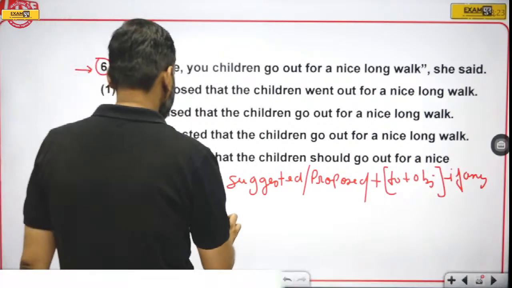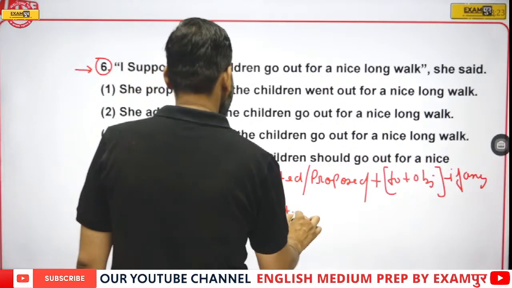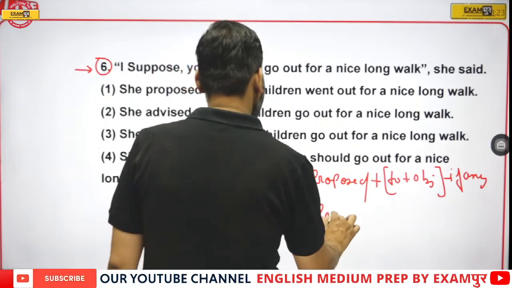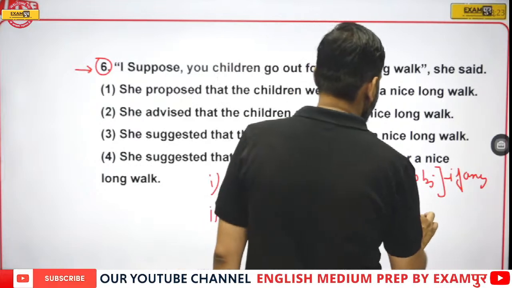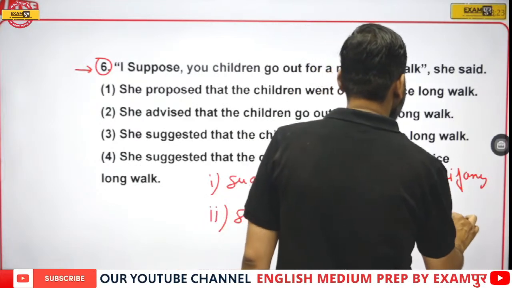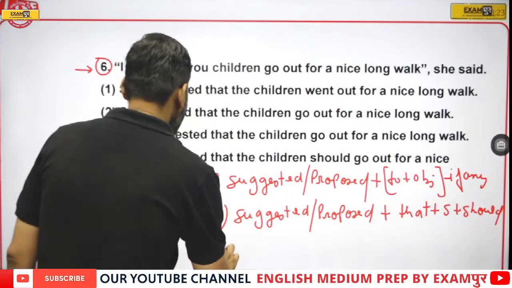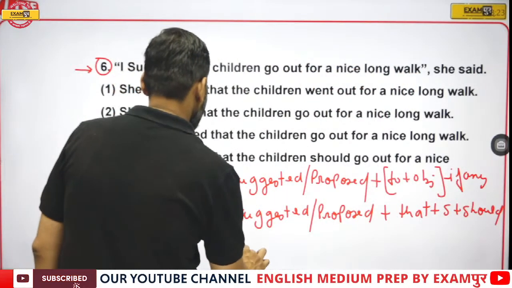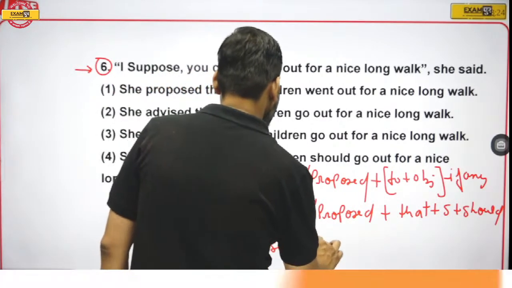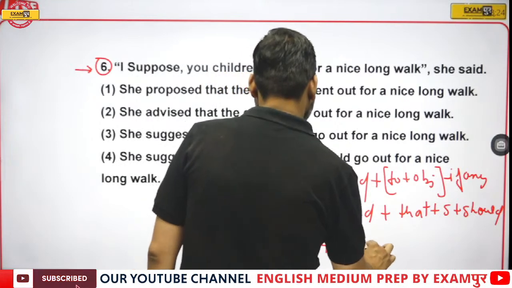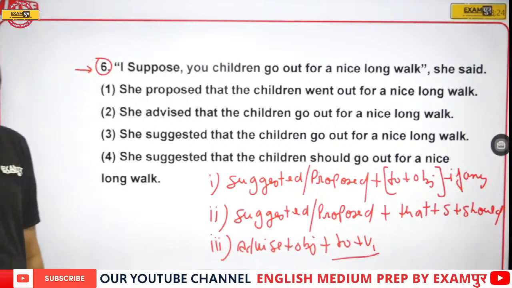Second rule, suggested and proposed are followed by that clause. That clause means that plus subject plus should. Third thing, advise is followed by object plus to plus V1.